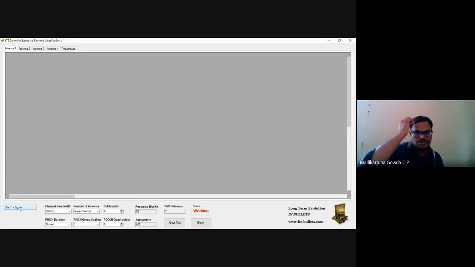So now, the vertical line will show 600 subcarriers. See, this vertical line starts from subcarrier 0. If I go down, it will be there up to 599.